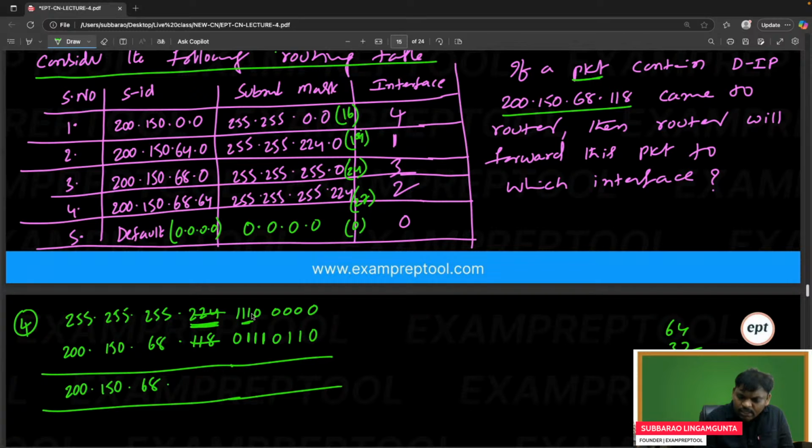Now, if you do the AND operation properly, the second and third bits are matching, the remaining will not match. So it is going to be 0110 followed by all zeros, which is 64 plus 32, which is 96. So I did it directly with the fourth one. It is giving 96, but it should be 64. So this has failed. The fourth one has failed.